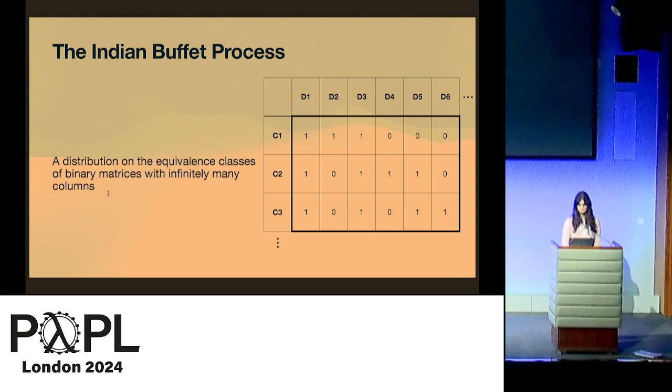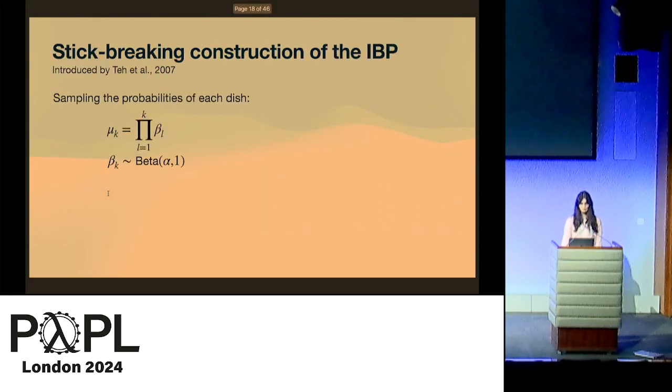Now, another representation of the IBP uses the stick breaking construction, in which we first sample the dish probabilities mu k. Here, mu k is going to be the probability of dish k being picked by a customer. We can sample this from a beta process. Now, once we have these probabilities, a customer comes in the restaurant and looks at the dishes in order, and he picks the dishes according to their probability.